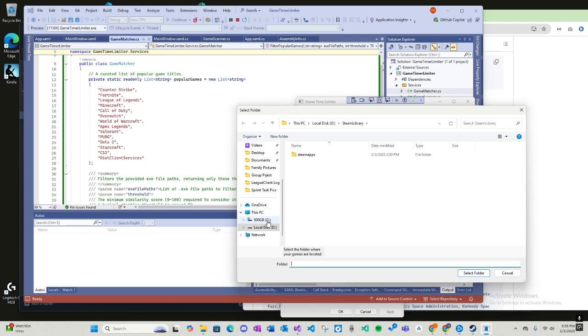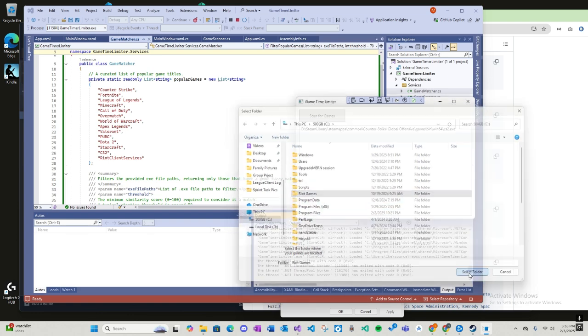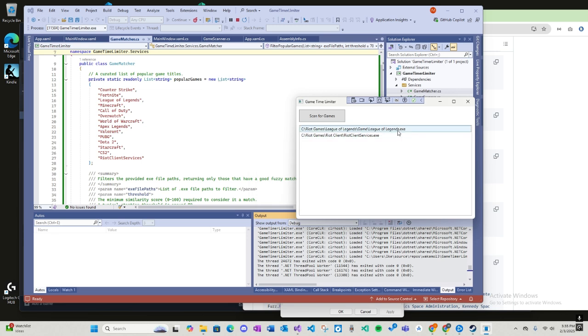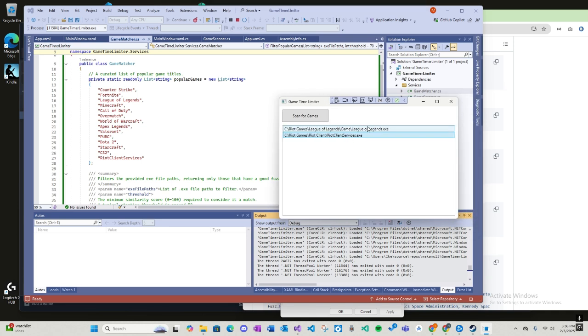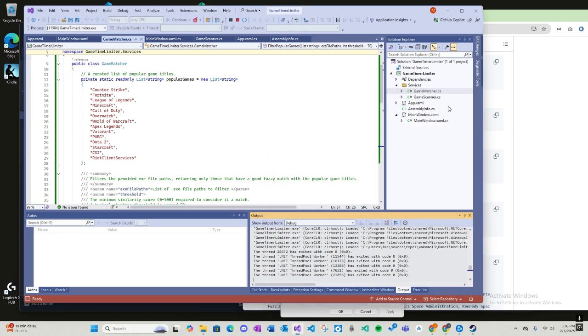Okay, so now let's find Riot client here, Riot Games. Okay, League of Legends, there we go. League of Legends Riot client. Alright, so I guess I didn't need to add the client, but it's not a bad thing to have. Alright, cool. So that was like 5 minutes of testing. That's all it really takes. I'm not going to do the fuzzy thing because I think this is doing good on its own and it doesn't really need to have the initials, because if people want to add popular games, they can just send an email from a button on the application.